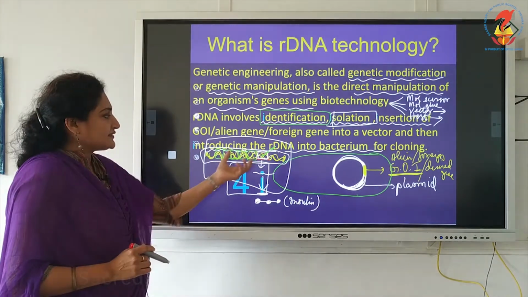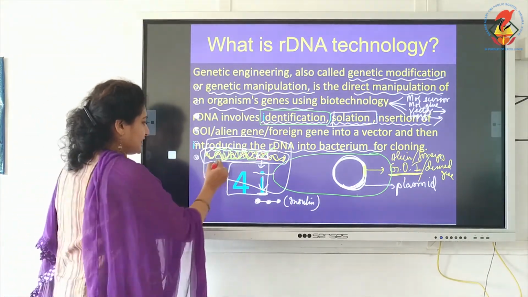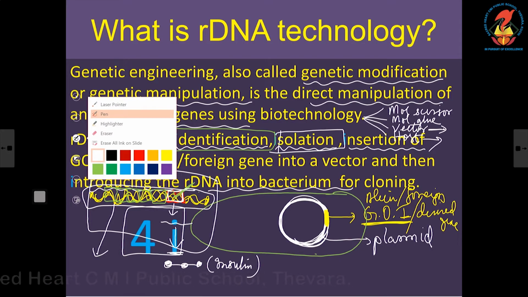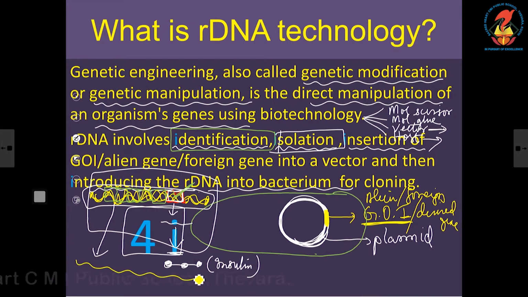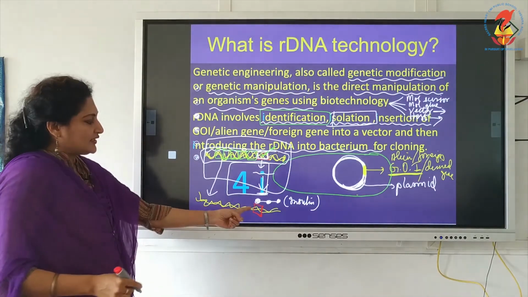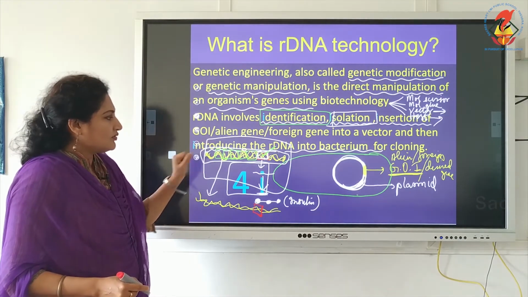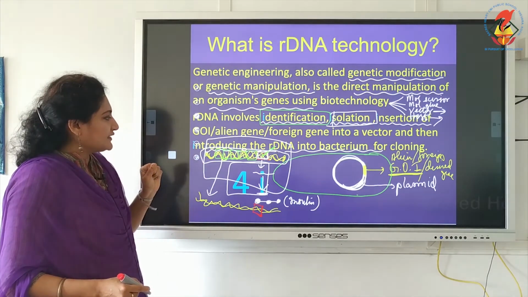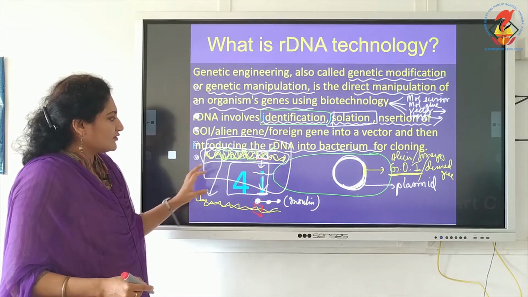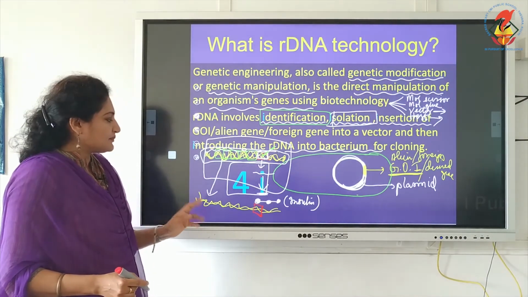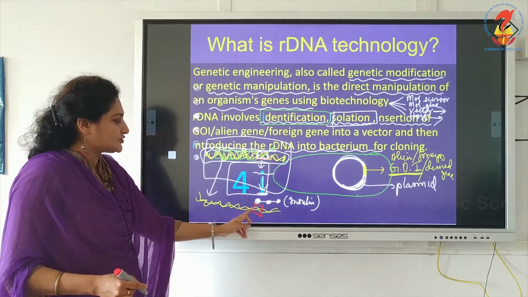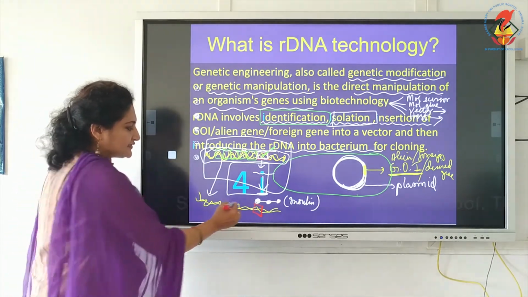Now, the next step: we got the entire strand of DNA. I will pull this out and show you once again the yellow entire strand of DNA with our gene of interest. I will indicate our gene of interest with a red portion. Now, we are only concerned with the gene of interest. I pulled out the entire DNA strand from the cell. The next step is to cut. We need only the gene of interest. So, we are using the scissors and cutting this part.